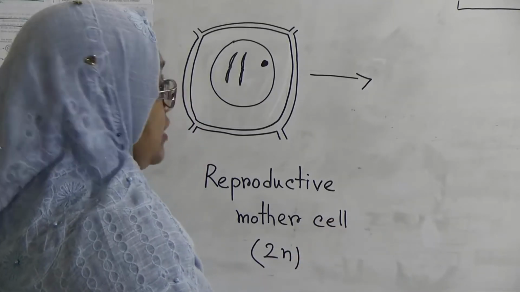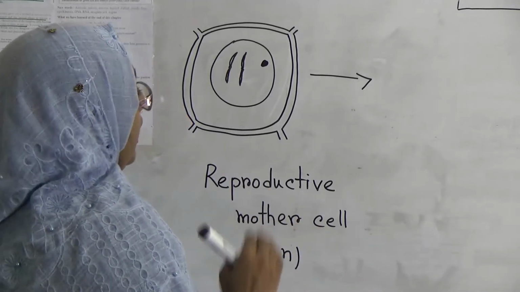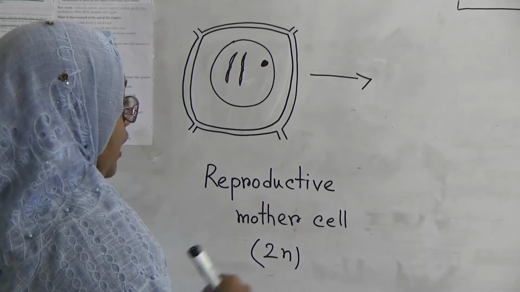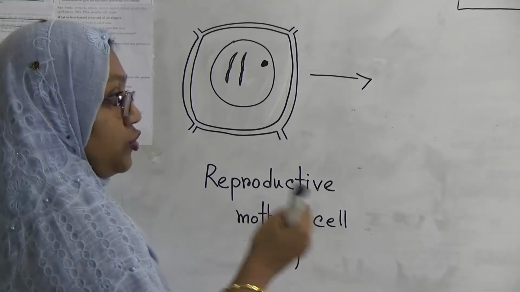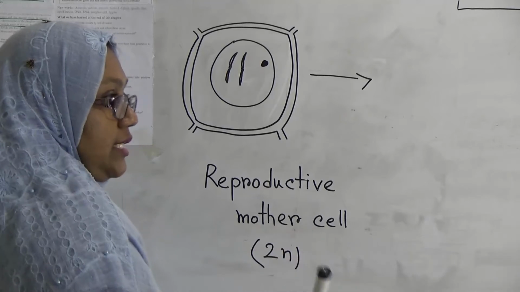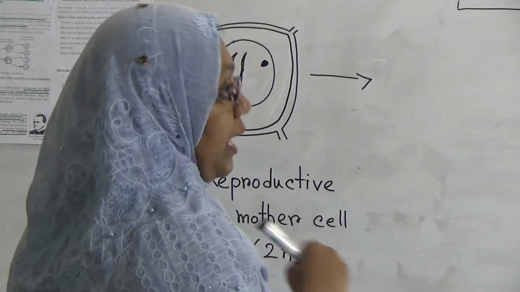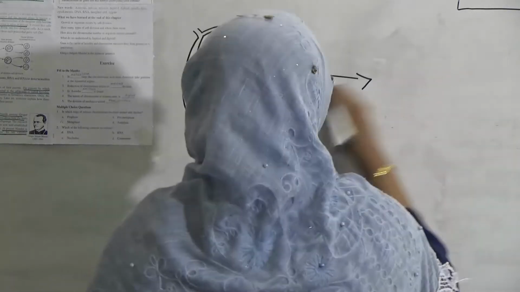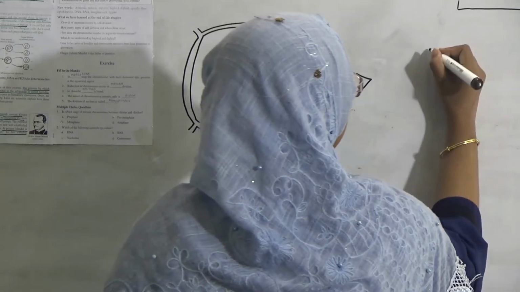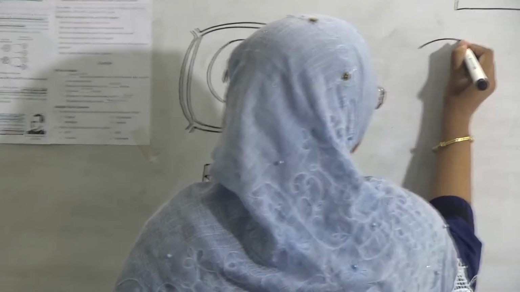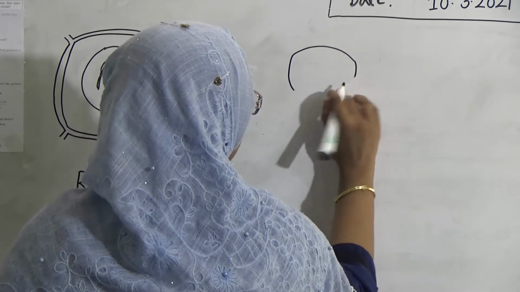I have told you meiosis cell division occurs in 2 steps. In the first step, karyokinesis occurs, and here the main reduction will occur, and that is known as meiosis 1. In meiosis 1 also, the cell division has to pass through prophase, prometaphase, metaphase, anaphase, telophase. From a single cell, 2 daughter cells will be produced at first in meiosis 1.